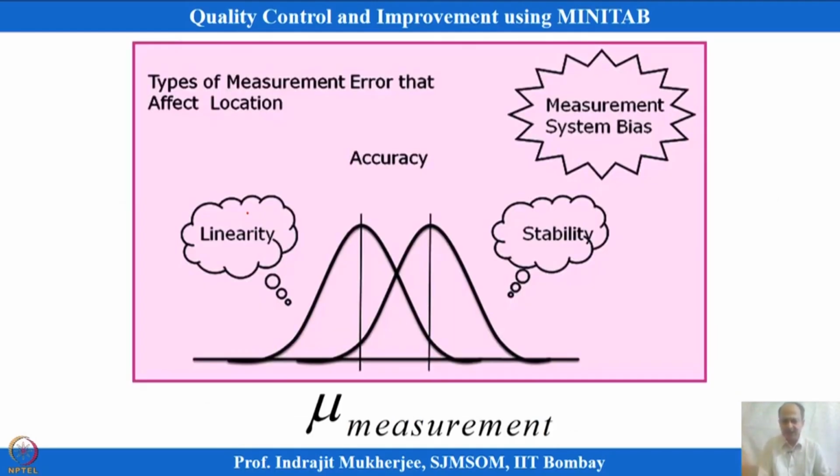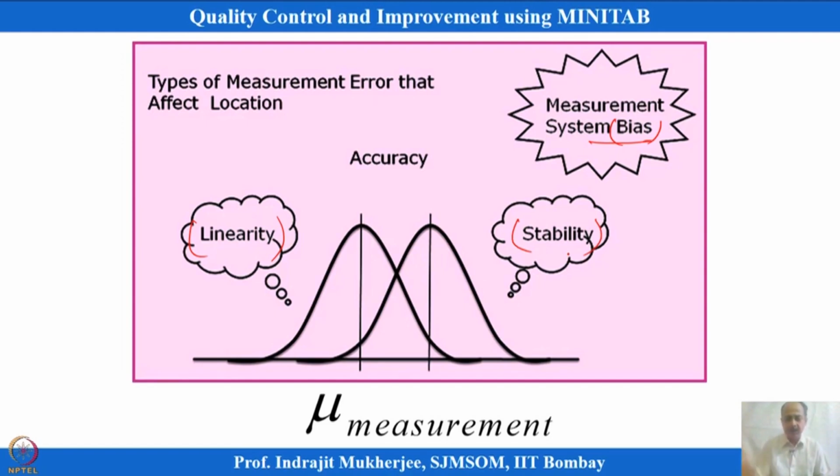Okay. So, one aspect over here is the measurement system bias. Bias is one of the terms that we are concerned about. Linearity is another important study that we also need to do. And another one is the stability study. Each of them we have to understand, what is the meaning of this. So, one is bias, one is linearity, and one is stability.